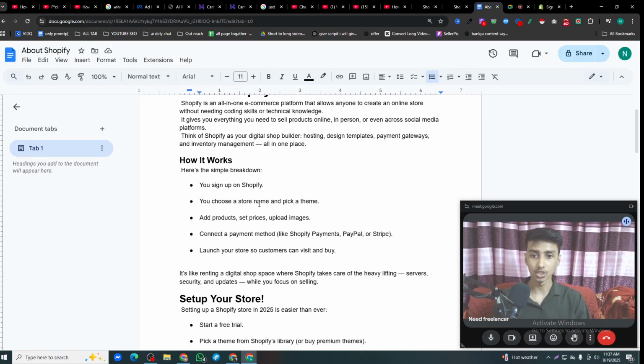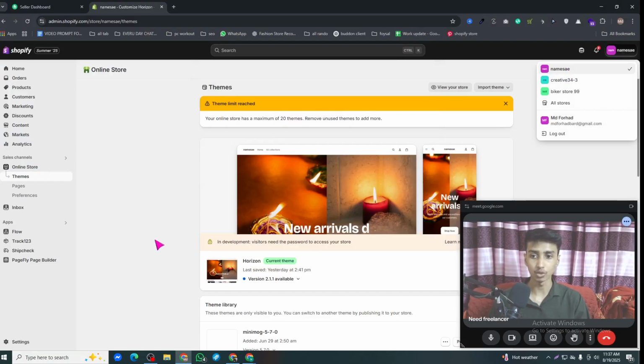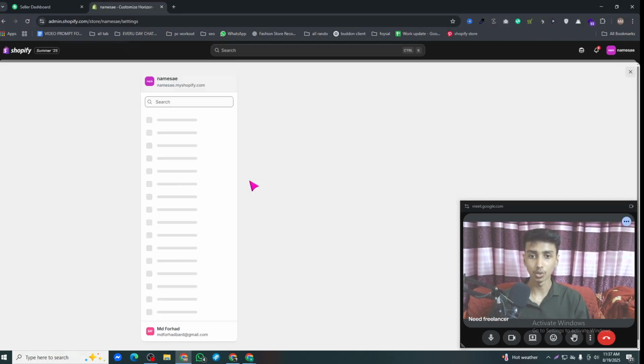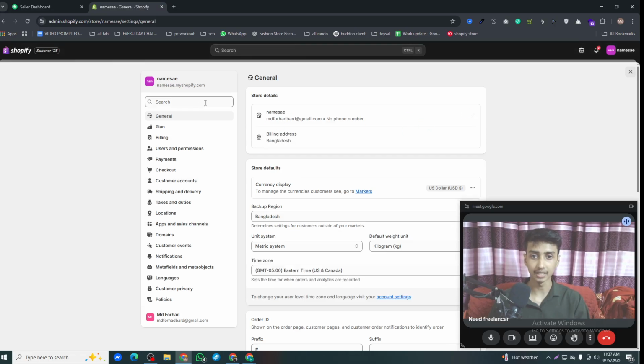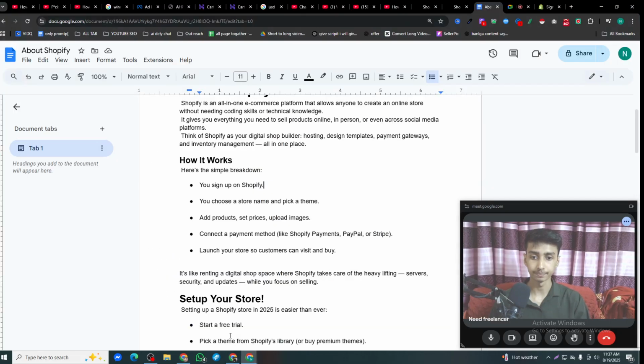Choose the store name and pick a theme. What I mean by this is, you can choose the store name. How? As you can see, my store name is a random name. If I want to change my store name, I go to Settings, and under the general details, you can change the store name and all this stuff. You can put your personal number, store phone, whatever it is. Okay, now let's move to the sheet.